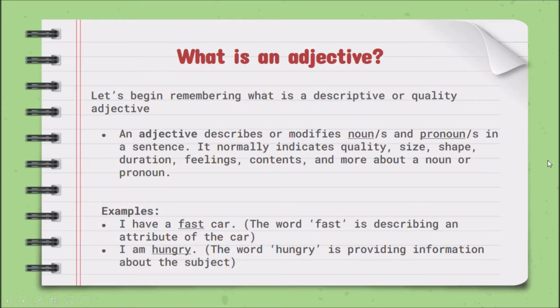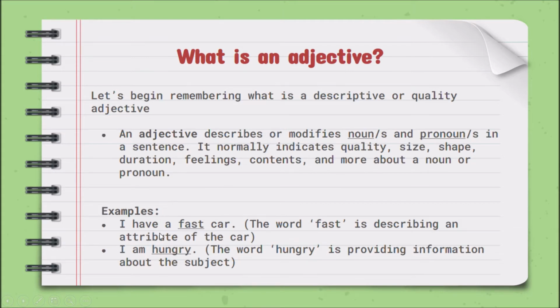Before we begin with the comparative and superlative adjective, I need you to remember what is an adjective, okay? So, adjectives describe or modify the noun or the pronoun in a sentence. And, noun, sustantivo, ¿cierto? And pronoun, pronombre, aquí I can also use a subject. And it normally indicates quality, size, shade, duration, feelings, contents, and more about a noun or a pronoun. So I'm describing, I'm telling how is that adjective or how does the subject feel, okay?